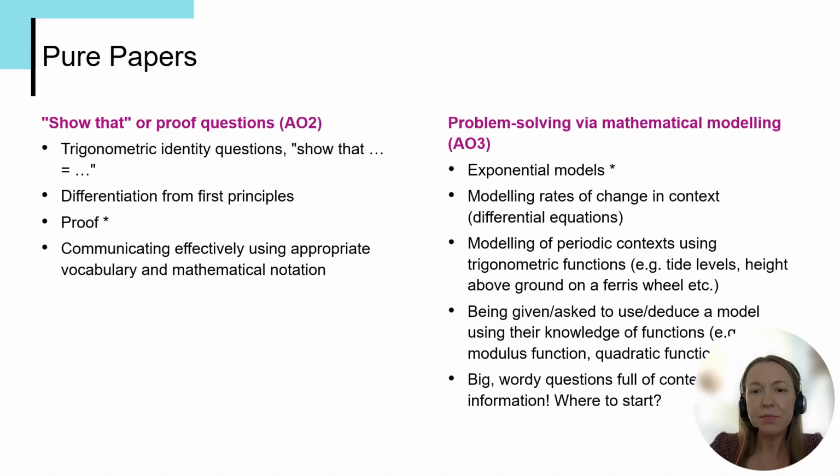Students are really quite used to and successful with modelling with, for example, exponential functions because it's something that they're really familiar with. But where we are seeing from the performance data students really struggling is to model in context from other content areas. For example, modelling periodic context using trigonometric functions, or being asked to use or deduce a model using their knowledge of other functions such as modulus function or quadratic functions. Quite often these are really big wordy questions full of context and information, and students are really struggling to know where to get started with these.